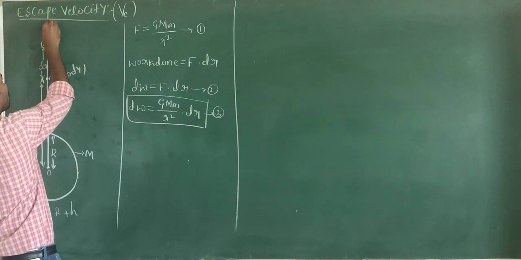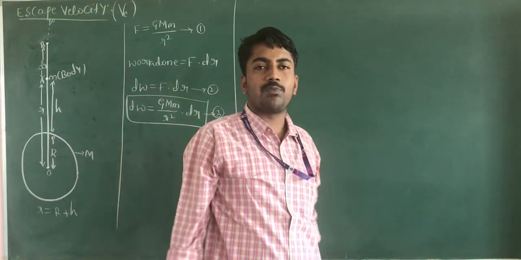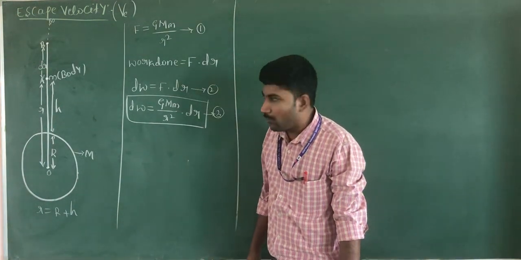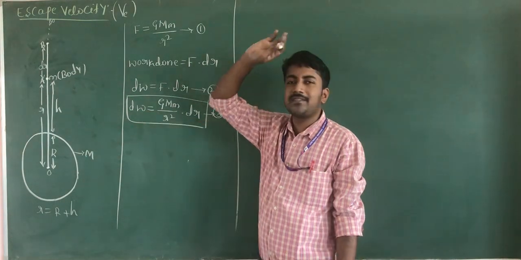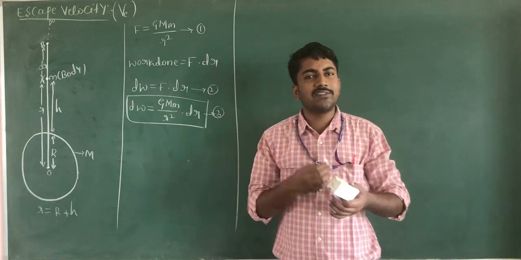Surface of the earth to the infinity. We have to throw an object, up to some planet. Here, now the total work done to move the body from the surface of the earth to the infinity. How to calculate the work done?